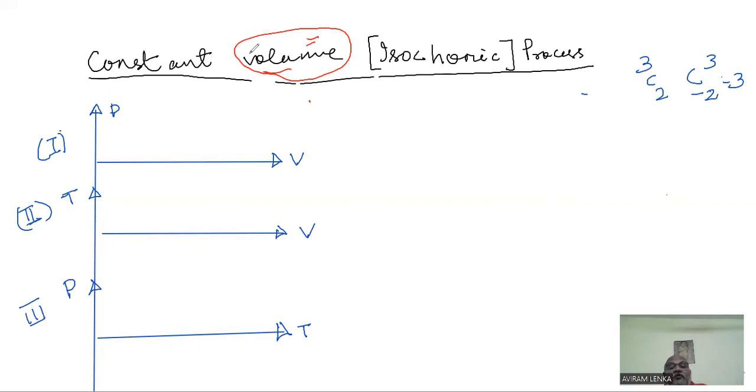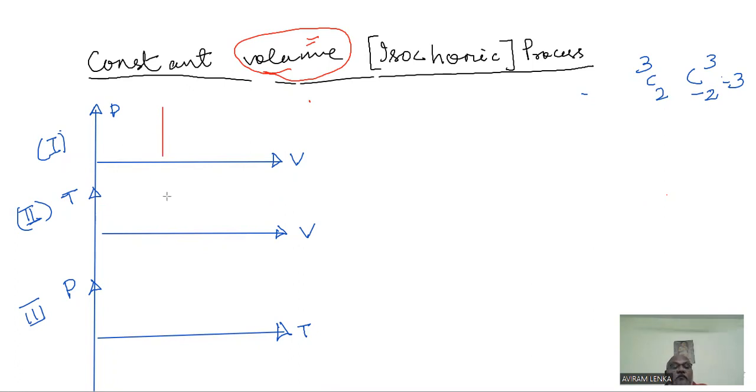Okay, constant volume process. For the first graph, because volume is constant, pressure can be increasing or decreasing, doesn't matter, but the graph is to be like this, the volume is constant.